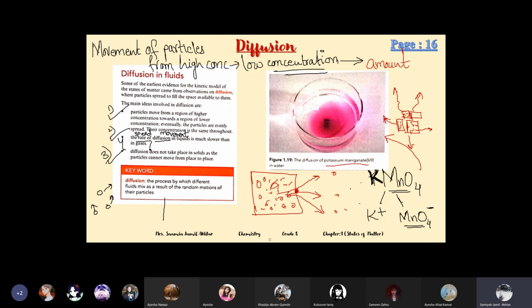Diffusion definition is written here. Keyword: the process by which different fluids mix as a result of the random motion of their particles. You can write this definition, or you can write the definition which you already know: the movement of particles from high to low concentration. That's diffusion.